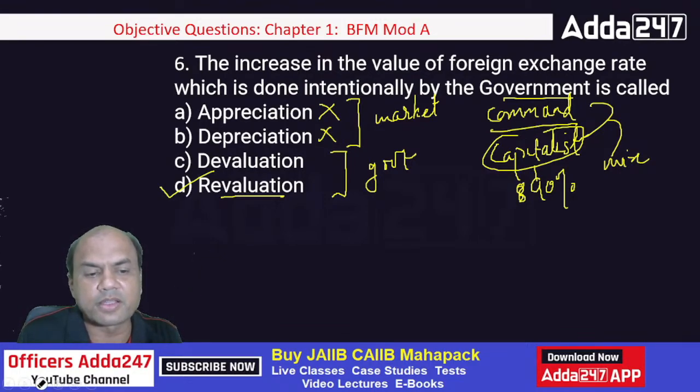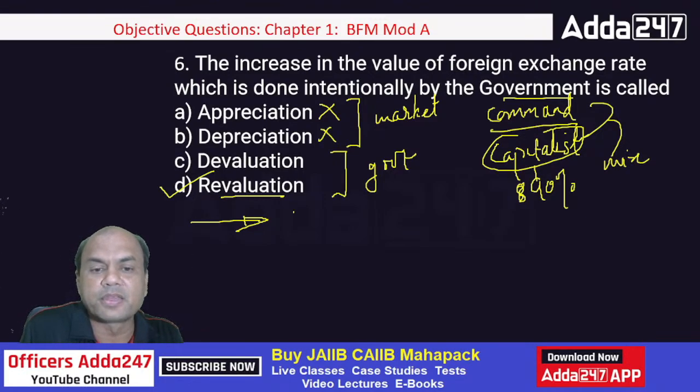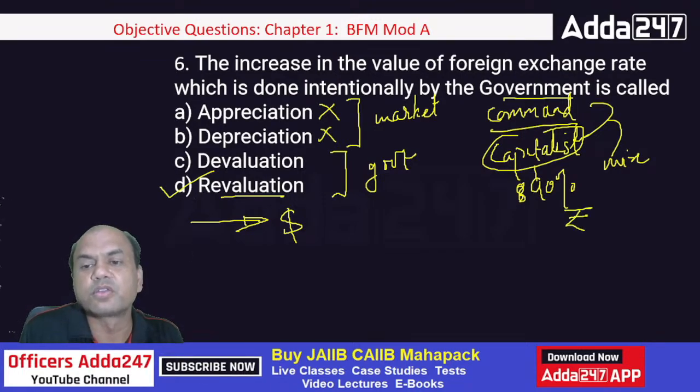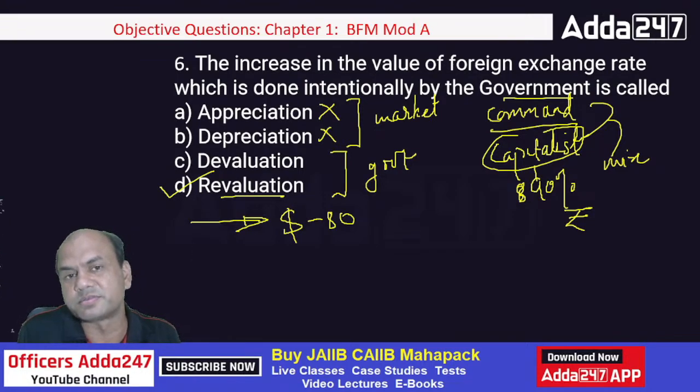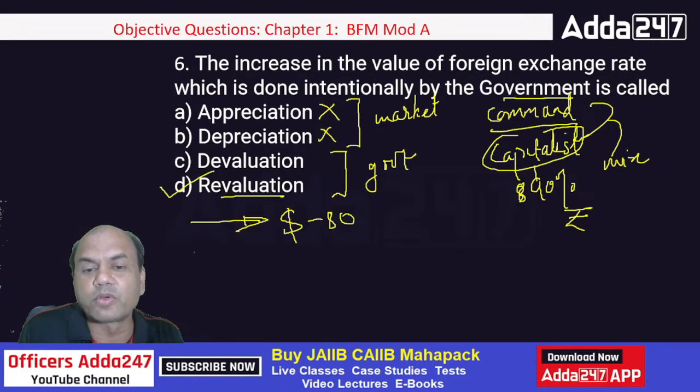Suppose I'm in the command economy and there are dollars to come in. Suppose there is some business of mine, I'm the supreme leader. I'm in Bharat, so I'll be needing funds in rupees. So what will I do? If $1 equals 80 rupees, I'll devalue my currency. So this 80 will go to 90. Devalue means I'll bring down the value of my rupee.